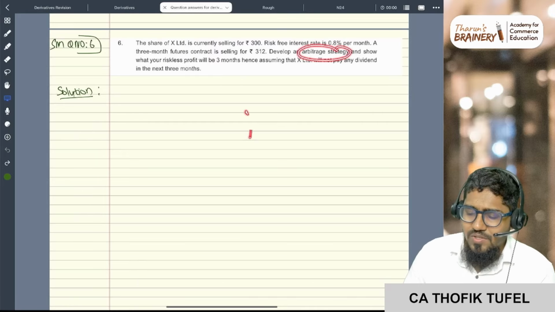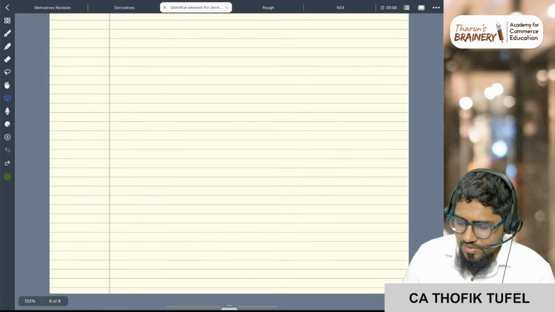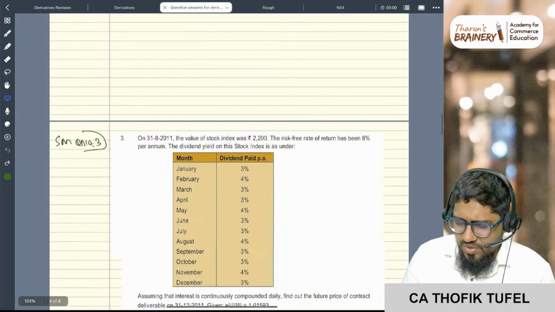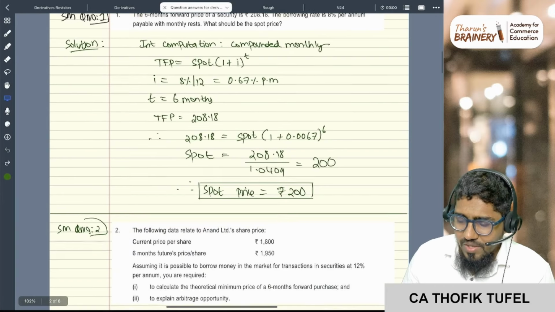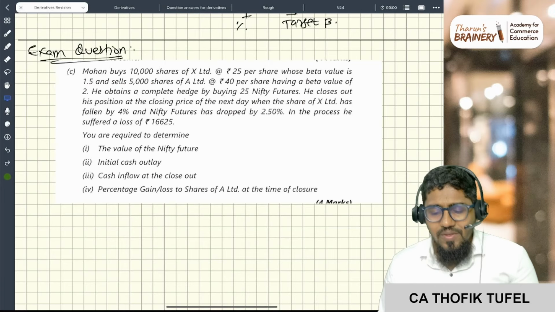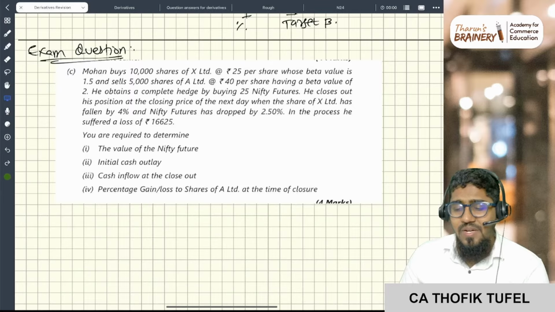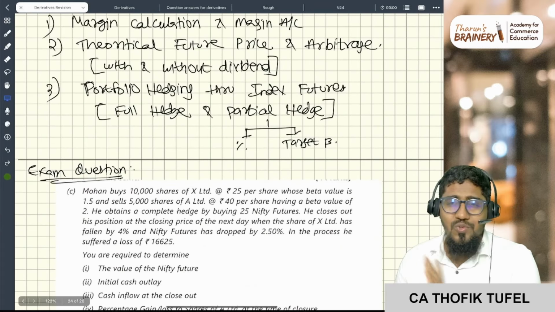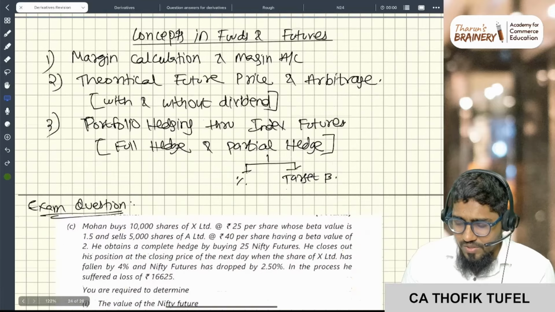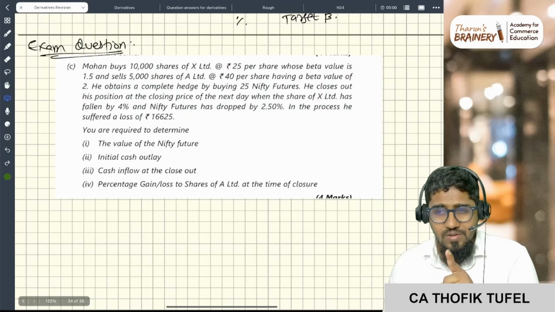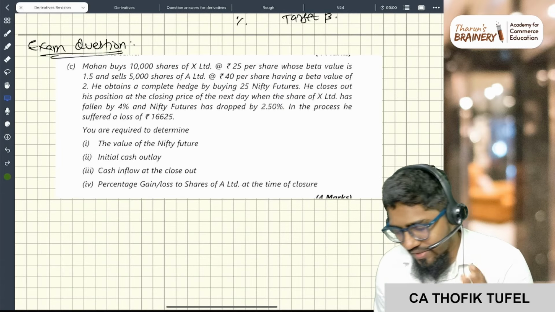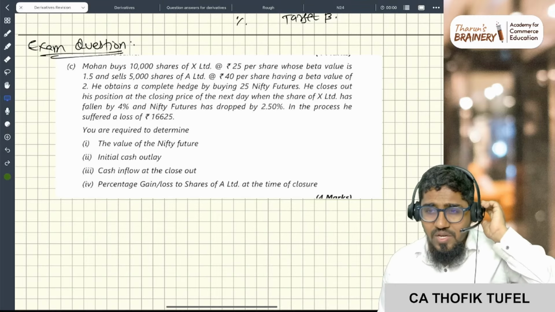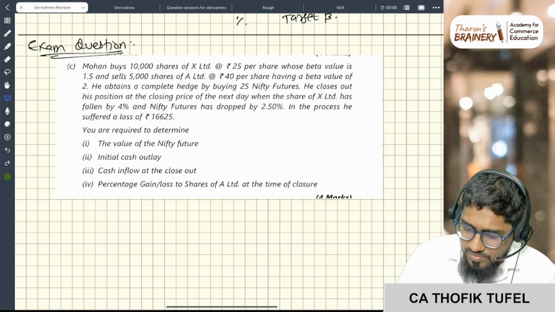Develop an arbitrage strategy. So arbitrage, I'm not doing it. So these are some of the problems that I just took from the study material just for your practice. All these are very, very easy questions. Tough problems, we did here. Easy problems, I just showed you. Tough problems, we all did here. Examination problems, we did. Previous year question papers, we did. Exam study material problems, we did. Example problems also, we did.